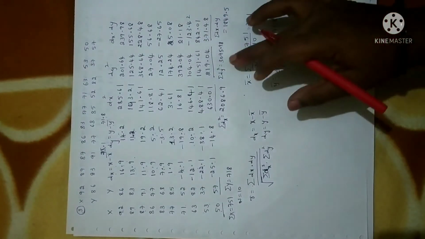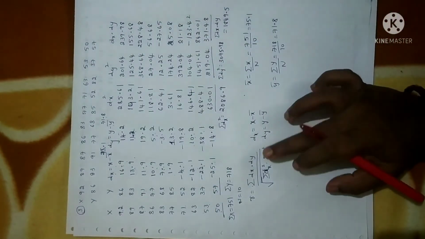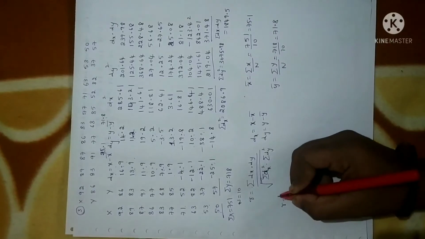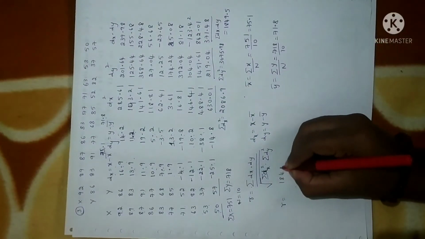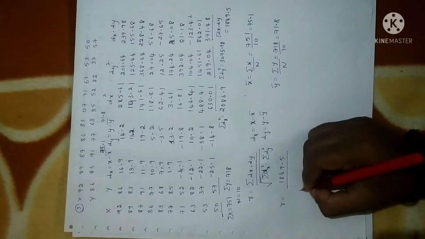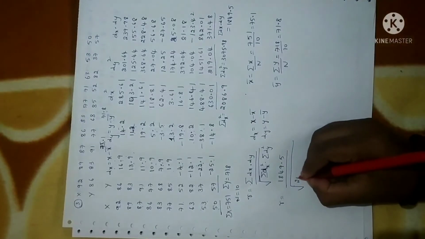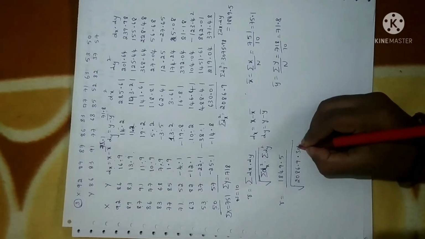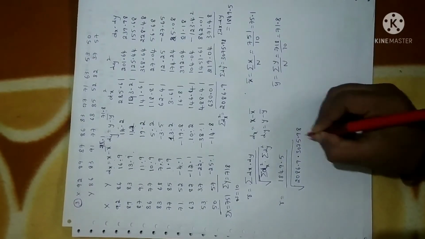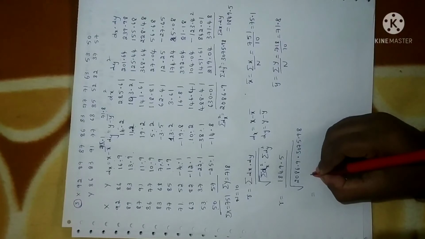Now we have to substitute these values in the given formula. Now r is equal to, what is the value of summation of dx dot dy? It is 1849.5 divided by square root of dx square is 2086.9 into dy square is 3075.98. Fine. So when you simplify this value, you will get